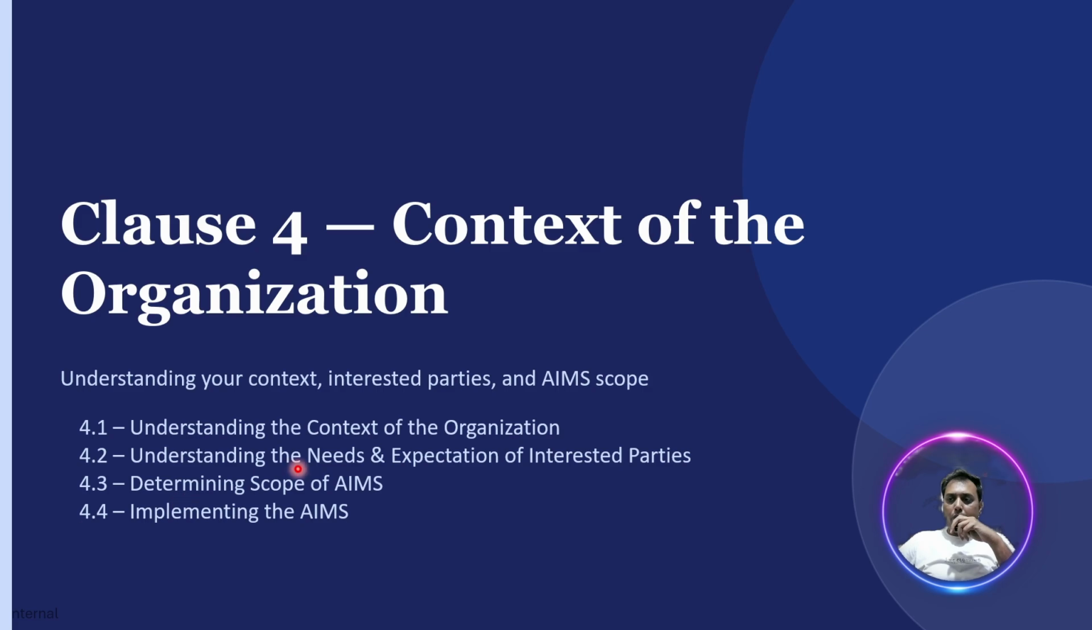So in this video, we will break down and cover the different clauses of Clause 4. First is 4.1, which is understanding the context of the organization. 4.2 is understanding the needs and expectations of interested parties. Then we have determining the scope of the AIMS and implementing the AIMS. So let us go and deep dive further.